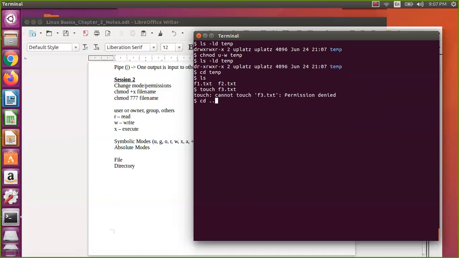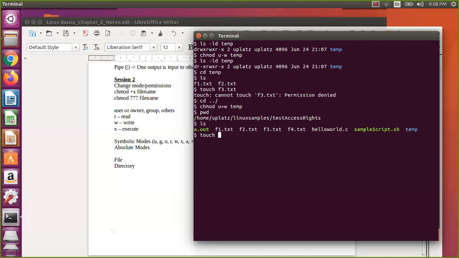So let us revert and go back to the write permission. Then if you check that, maybe I will say touch temp f3.txt. It will be able to create it. Maybe ls temp, you know that, it has been done, because you have reverted back the write permissions. Let us check on the permissions. Now you can see the write permission.